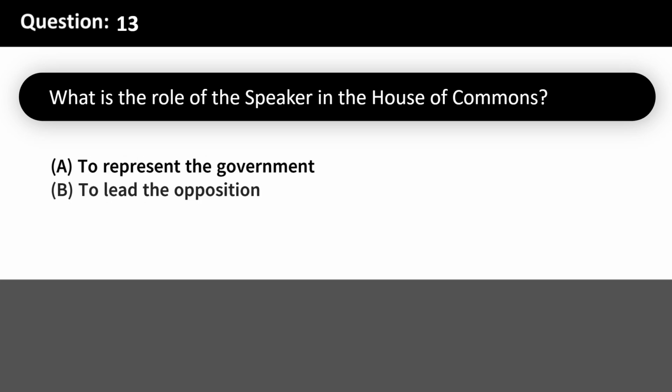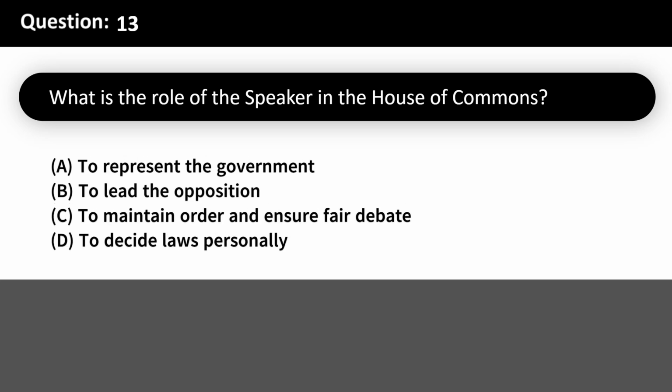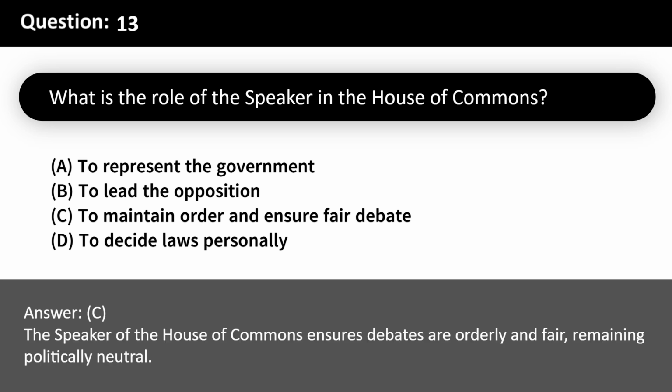What is the role of the Speaker in the House of Commons? A. To represent the government. B. To lead the opposition. C. To maintain order and ensure fair debate. D. To decide laws personally. Answer: C. The Speaker of the House of Commons ensures debates are orderly and fair, remaining politically neutral.